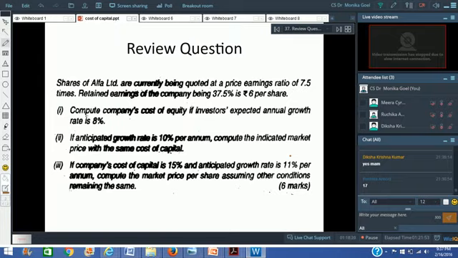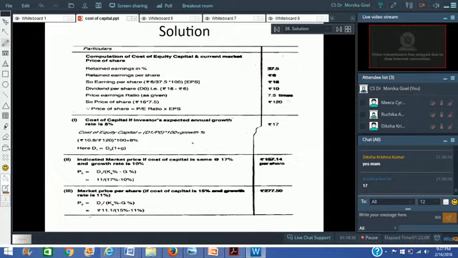No, D1 would not be 10.8 here. It would become 11 rupees here because your growth rate has been increased to 10% per annum. Right? So in case the growth rate increases by 1 more percent, to 10%, in that situation your D1 will become 11.